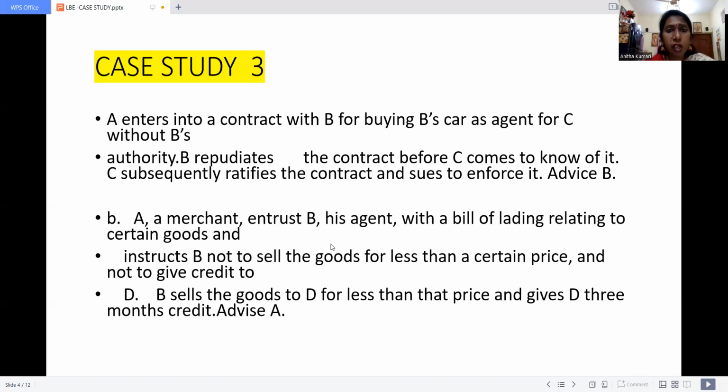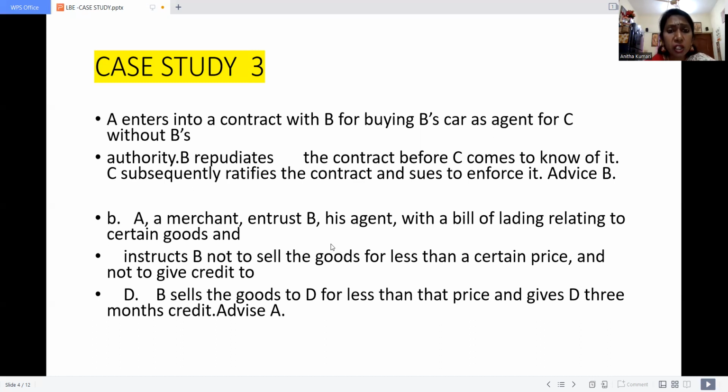Then the solution number 3, the principal A can ask the agent to compensate for the unlawful act which is done. Unlawful act in the sense, he has not followed the instruction given by the principal, right? So here B has given 3 months credit to D. So now A, the principal, can enforce the agent B to pay the money instead of D. Why?